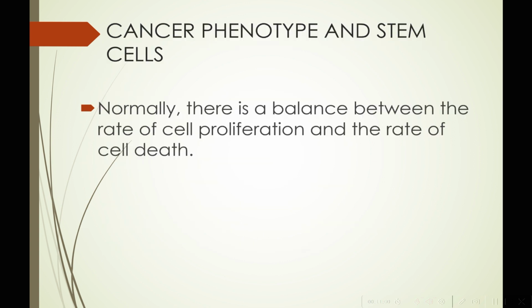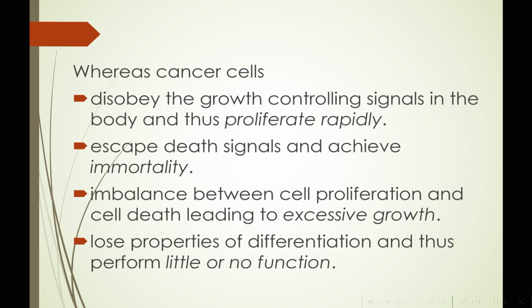Cancer phenotype and stem cells. Normally, there is a balance between the rate of cell proliferation and the rate of cell death. Whereas in cancer cells, the neoplastic cells, they disobey the growth controlling signals in the body and thus proliferate rapidly, and they escape death signals and achieve immortality. Therefore, this imbalance of cell proliferation and cell death leads to excessive growth.